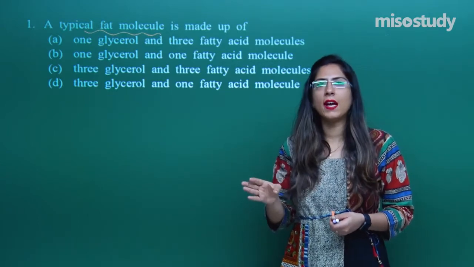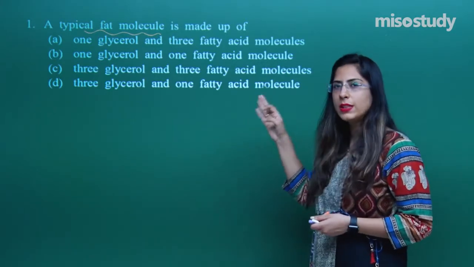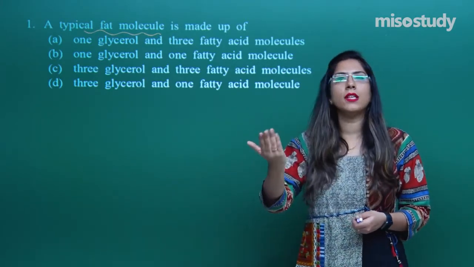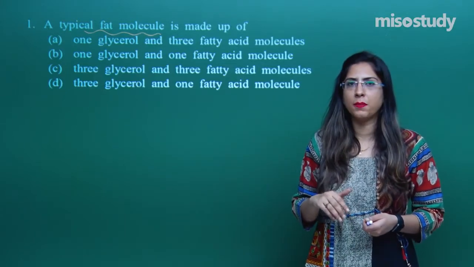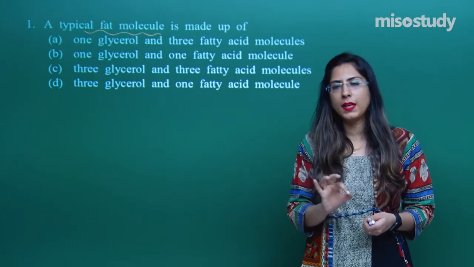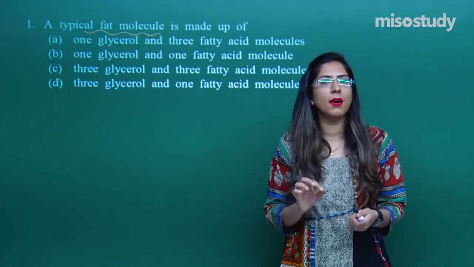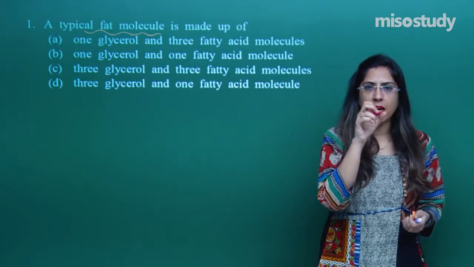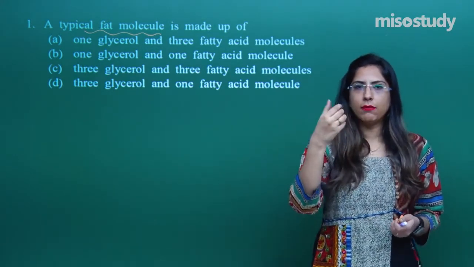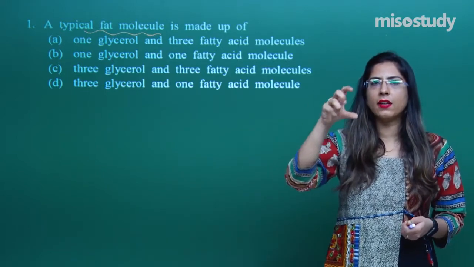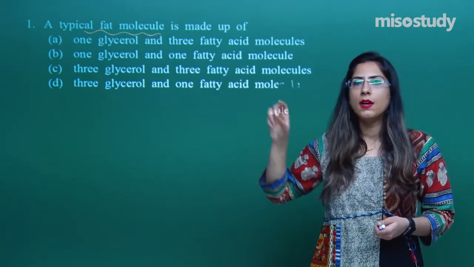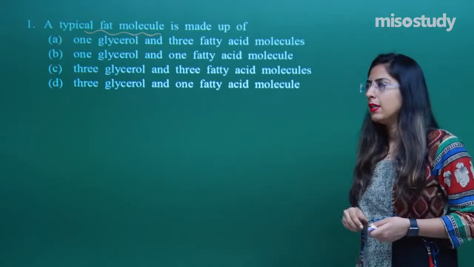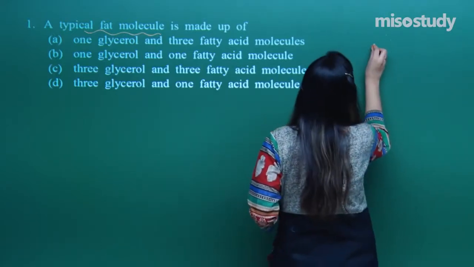The 3 fatty acid chains attached to it may be saturated or unsaturated. When I was discussing lipids, I told you that in fat, one glycerol is connected to fatty acyl chains. The structure looks somewhere like this.